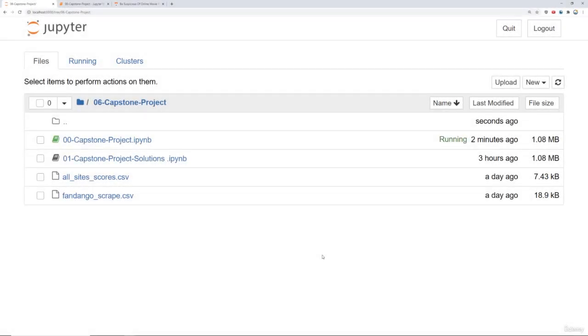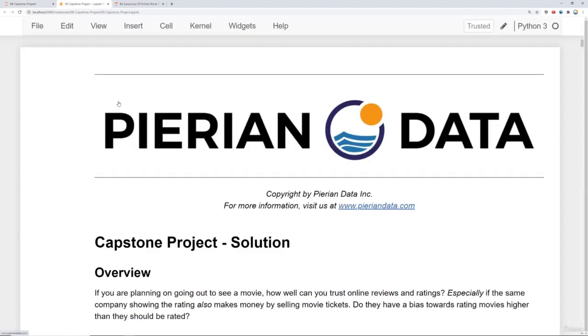Alright, so here we are at the Jupyter Notebook. Underneath the project folder, there are two notebooks. One is the capstone project, and the other is the solutions notebook for the project, which we're going to be going through in a series of lectures after this one. You'll also notice that two CSV files necessary for the project are also located here. So if you decide to start this project in another location, you'll need to provide the full file path to these two CSV files in order to use them. So let's check out the capstone project.